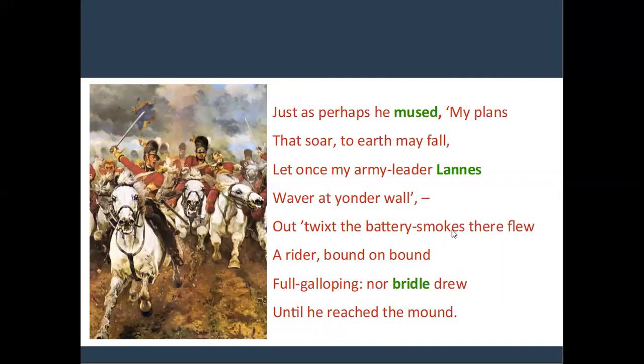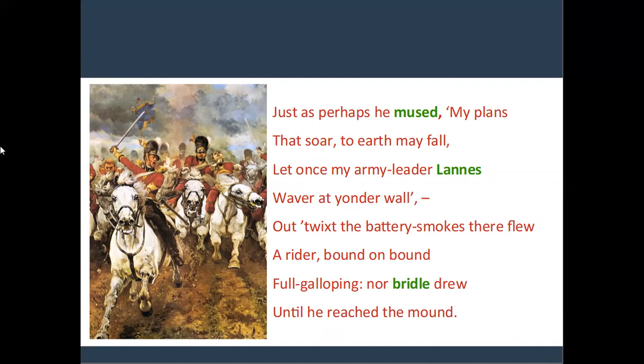Just as perhaps he mused, my plans that soar to earth may fall. Let once my army leader Lannes waver at yonder wall, out twixt the battery smokes there flew a rider bound on bound, full galloping, nor bridle drew, until he reached the mount. So again I will read you.